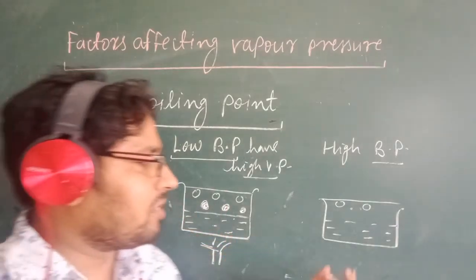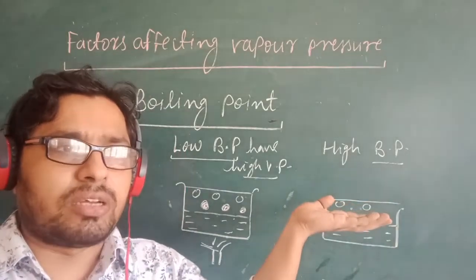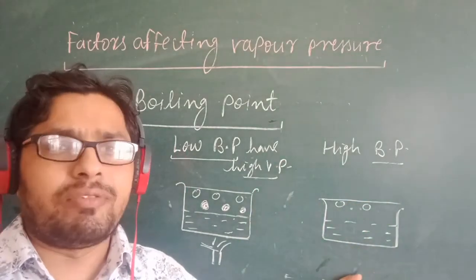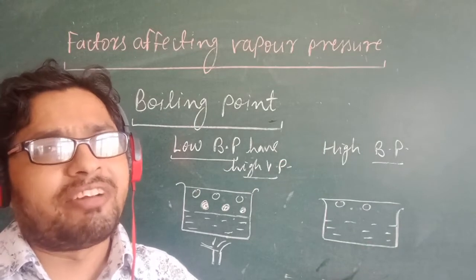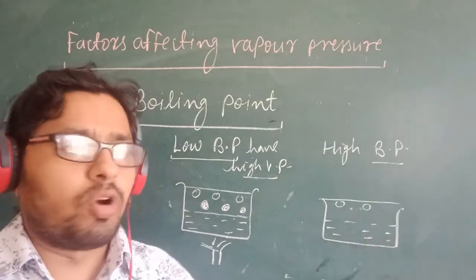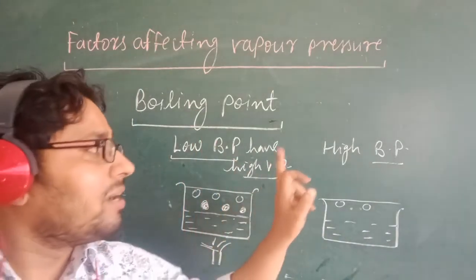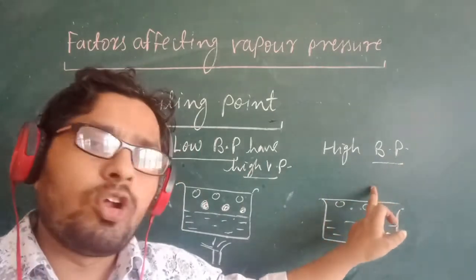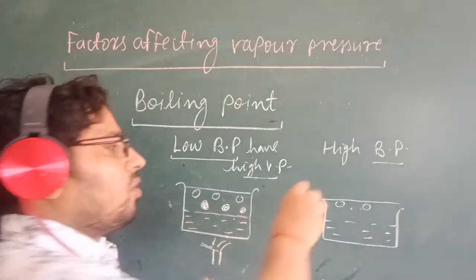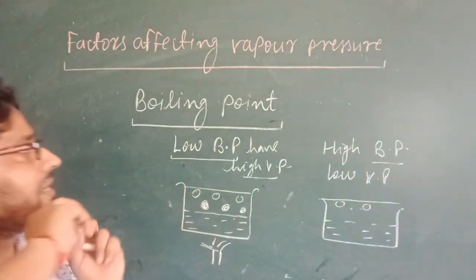But the liquid with a high boiling point needs a very large amount of temperature, a very large amount of heat. So they do not convert with a small amount of heat, and their vapor pressure will be low. Very simply, a low boiling point liquid has high vapor pressure and a high boiling point liquid has low vapor pressure. That is the third factor.